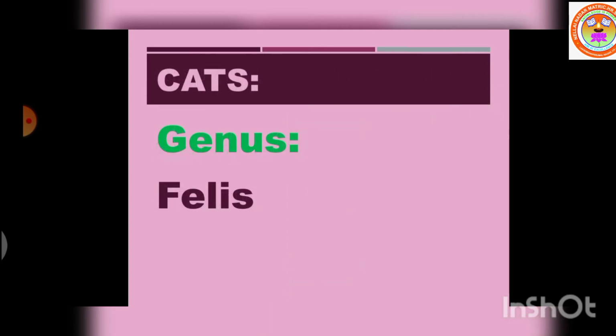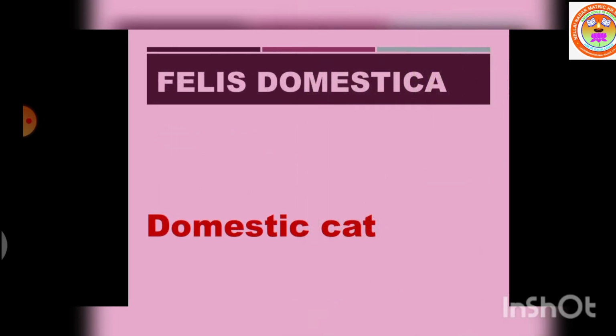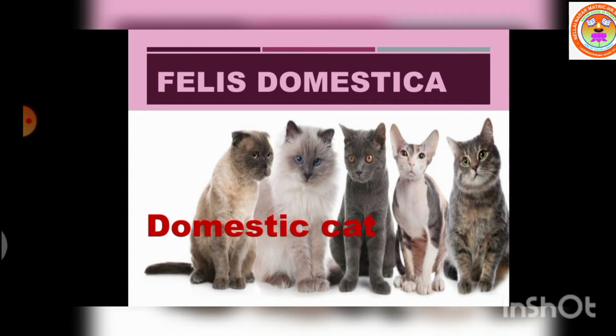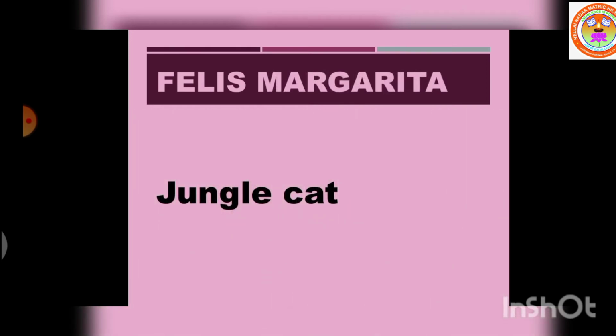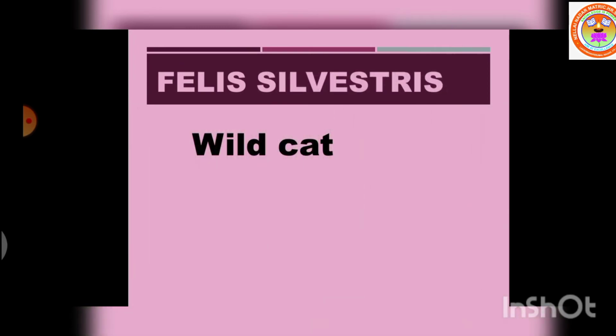If there is more than one species in the genus, it is known as polytypic genus. Example, cats come under the genus Felis, which has a number of closely related species such as Felis domestica, that is domestic cat, Felis margarita, that is jungle cat, Felis silvestris, that is wild cat.